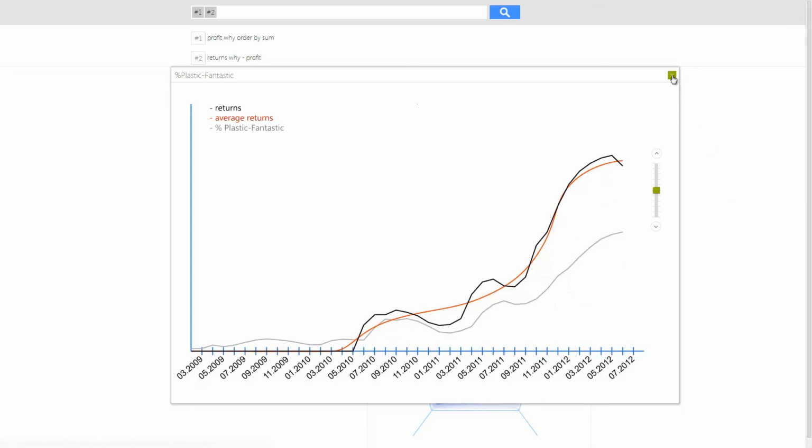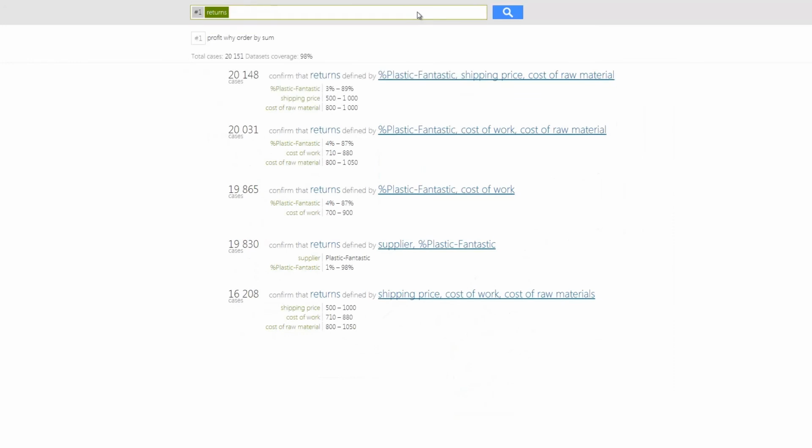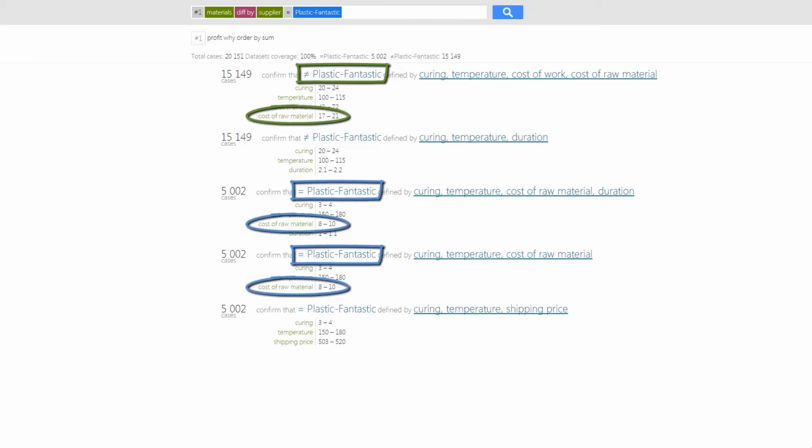There's no need for panic. To get the answers, we just need to ask FRiSgo to compare data we have on Plastic Fantastic with the data on other suppliers that I used to work with before. Even a once-over look at the results reveals the significant differences of the new material. Its price is cheaper. Now it comes back to me as to why we switched to this supplier.